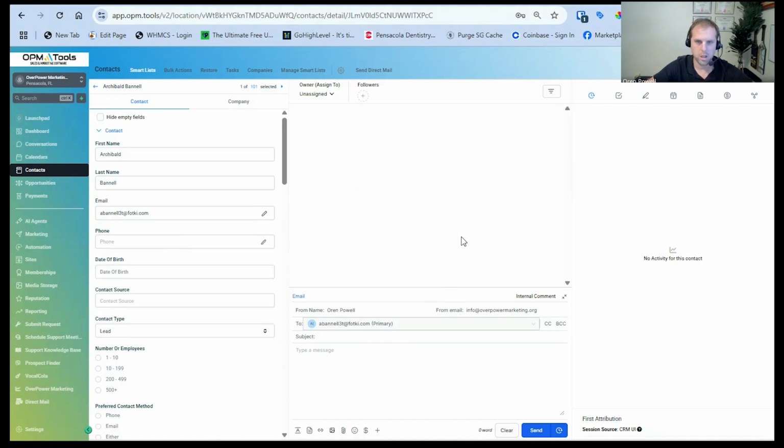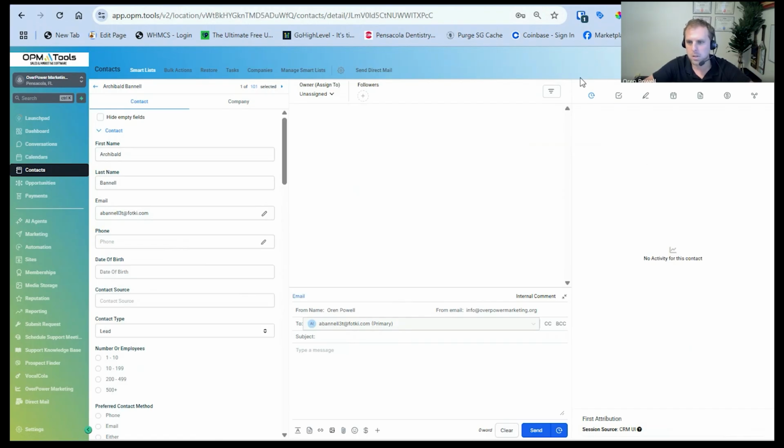Additional section is the conversation section right here. Any type of conversation that you had inside the software, whether it be email, text message, phone calls, call recordings, Facebook messages, whatever it might be, that could show up right in there. Makes it very nice to keep all the different channels that you're talking to this person all into one place, and you could still converse with them through all those different channels, whether it be the email, text message, making a phone call to them, whatever it might be.